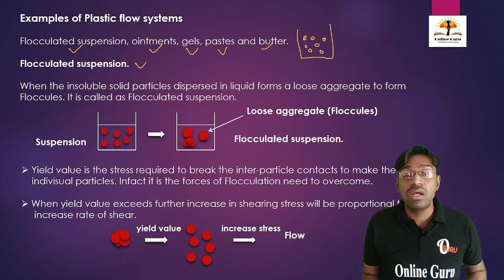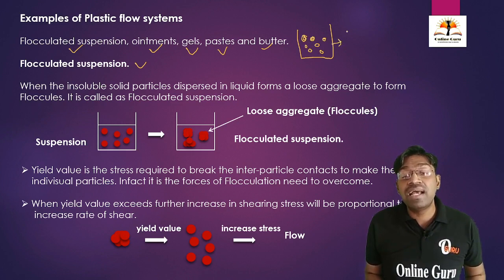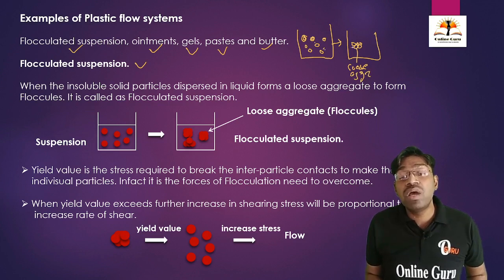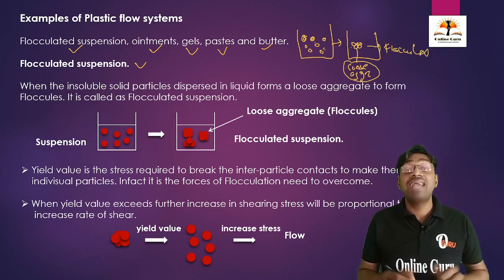It may be water. These are the solid insoluble particles. After some time these solid particles come together and form an aggregate. These are loose aggregates. These aggregates are called floccules.